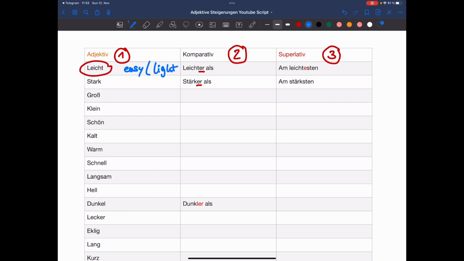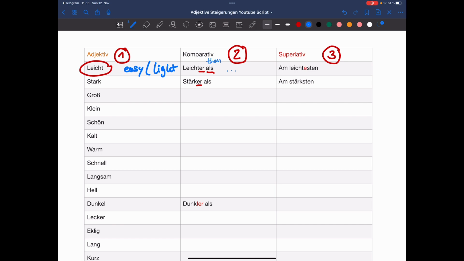Okay, so we have leicht, and to make the comparative form, we just add er after the adjective. So leichter. Okay, and then we also have to add als. Als means than. So lighter or easier than. And then you can add whatever you want here.